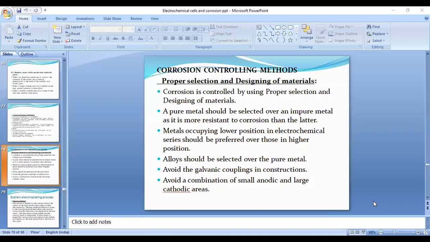Today we would like to discuss corrosion controlling methods. ఈరోజు మనం corrosion controlling methods గురించి నేర్చుకుందాం. What are corrosion controlling methods? Let me tell you what the corrosion controlling methods are.